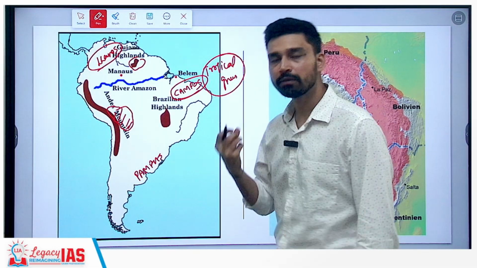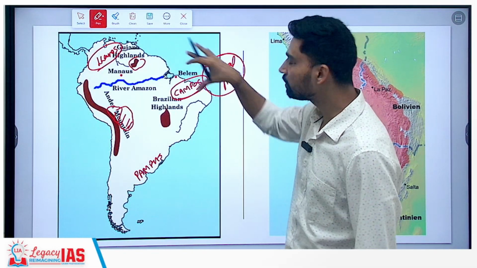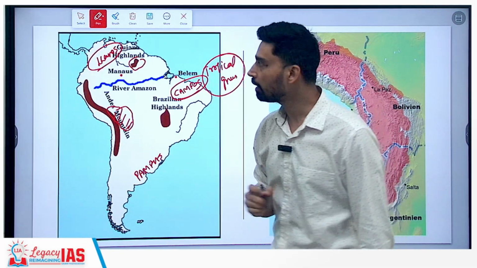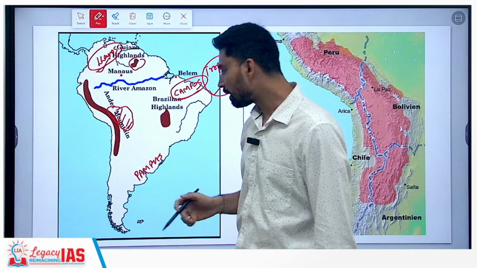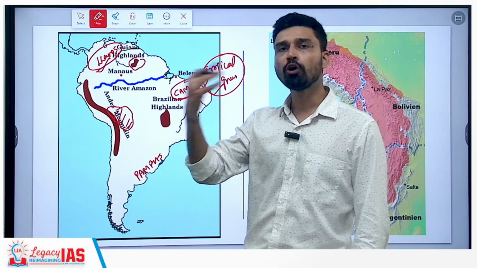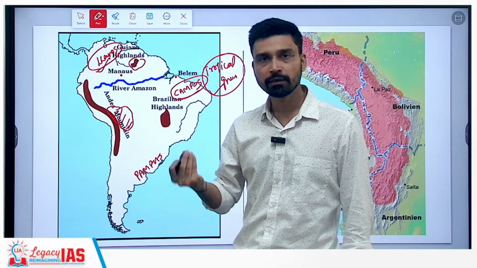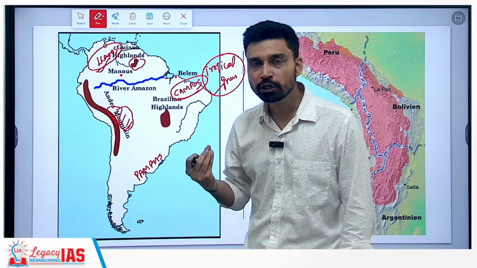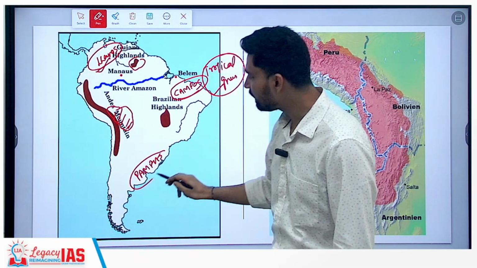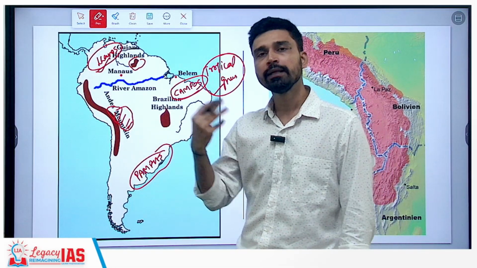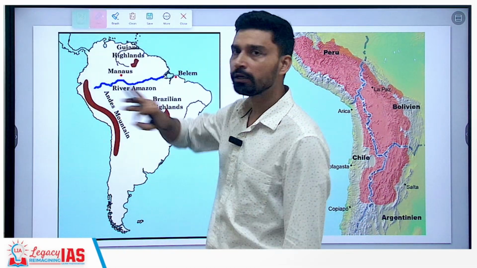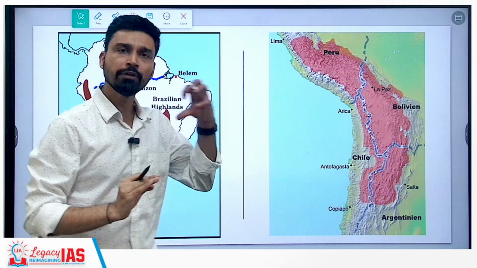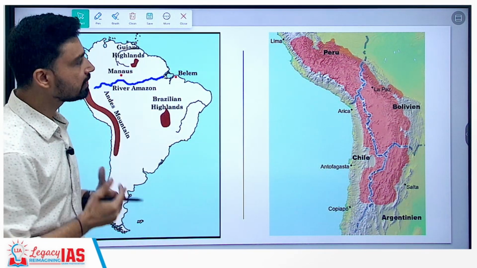Now what you have to remember from examination perspective is that out of the 3 major grasslands you have in South America, Llanos and Campos are examples of tropical grassland. That means the grasses are very tall. There is also a mixture of trees here. Grasses also have low nutrition value. On the other hand, Pampas grassland, which is on the Argentina, Uruguay border, is a temperate grassland, made up of short, dense and nutritious grasses, very important from an animal grazing perspective.